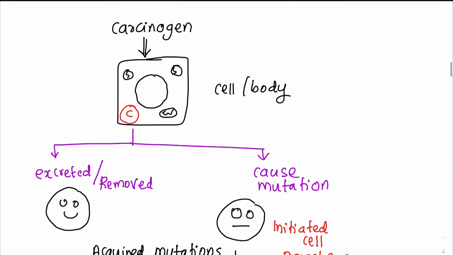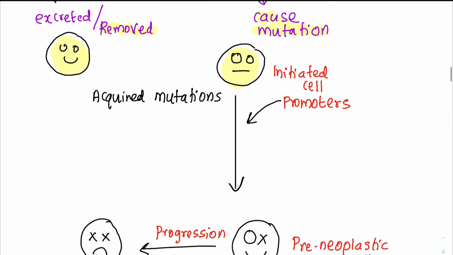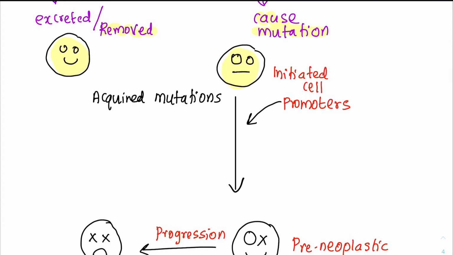Now if it is removed, the cell is happy, right? There is nothing much to worry about. But if it causes the mutation, that is not that happy news, right? So any cell that has undergone a mutation, we call it by the name of an initiated cell.